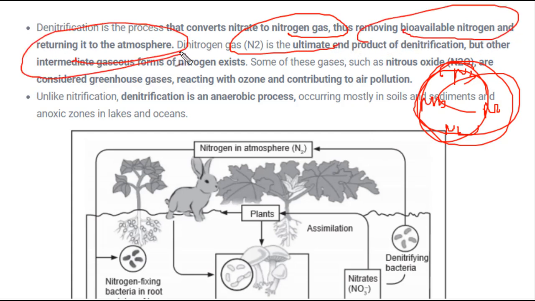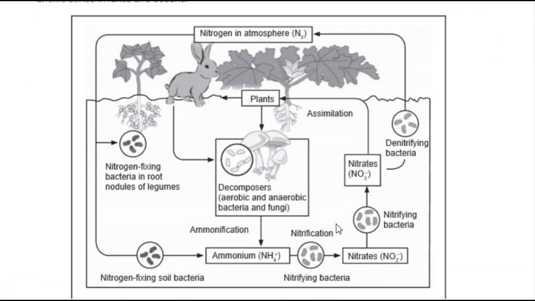Fine. And nitrogen compounds are also considered greenhouse gases, and they react with ozone and contribute to air pollution also. So this is one of the harmful gases if it reacts with ozone. Fine. So here we can see the diagram of the nitrogen cycle. You can understand very well what happens. As I said, there is a certain amount of nitrogen present in the atmosphere.